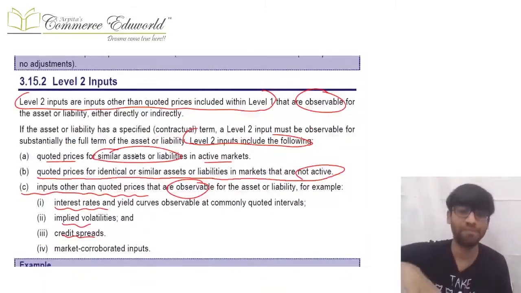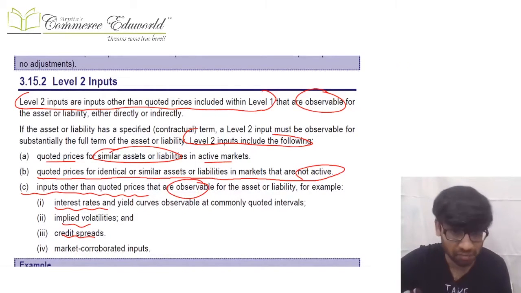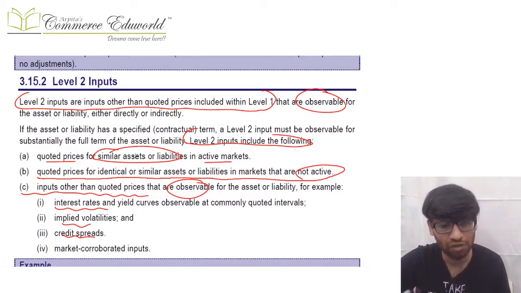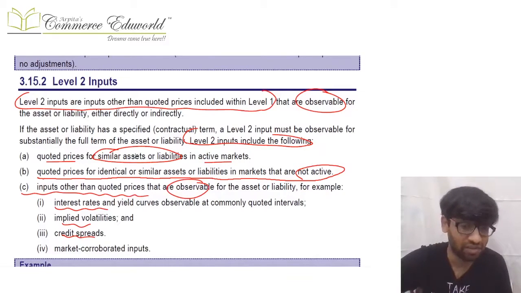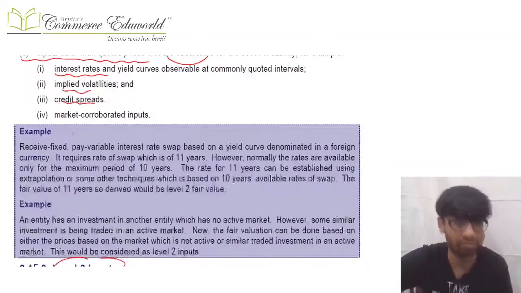Level 2 inputs are observable data only, but they are not level 1 inputs. So some adjustments are done, like quoted market price not of identical but similar assets and liabilities, or quoted market price for identical or similar assets and liabilities but not in an active market, or interest rates, credit spreads, etc., which are observable inputs. They are level 2 inputs.